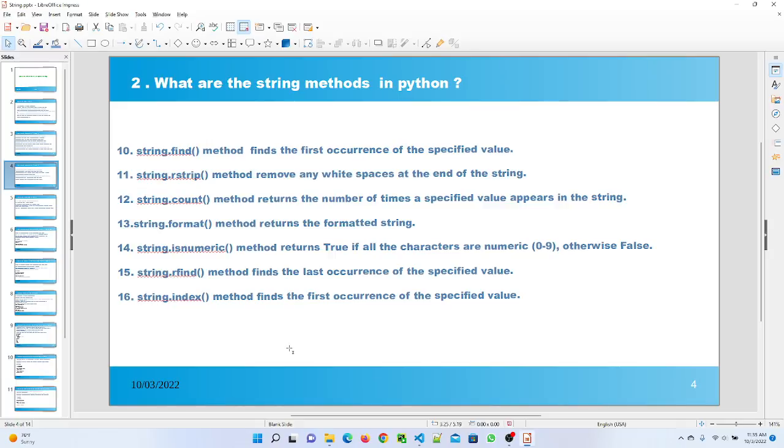The string.isnumeric method returns true if all characters are numeric, otherwise it returns false. The string.rfind method finds the last occurrence of the specified value. And the string.index method finds the first occurrence of the specified value. So those are the string methods available in Python.